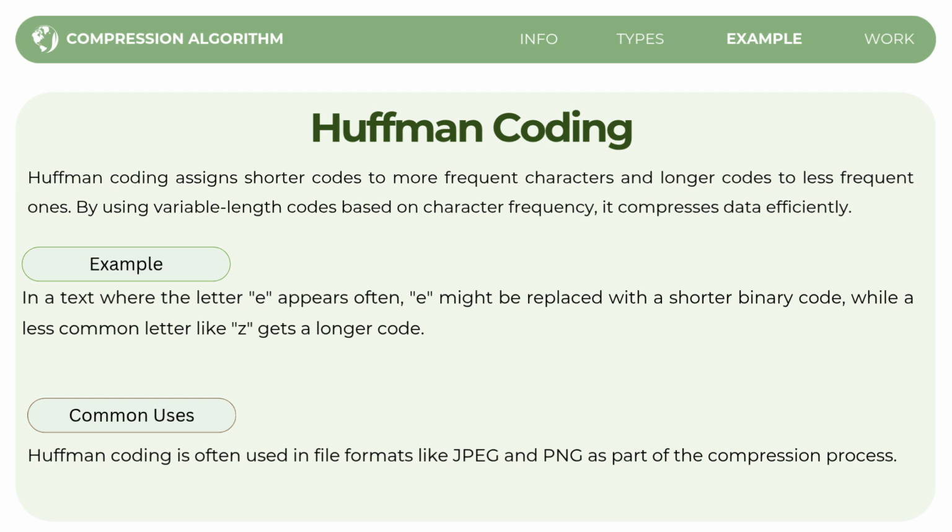The common uses of Huffman coding are in file formats like JPEG and PNG. As part of their compression process, it helps to make these files smaller by efficiently encoding the most common data while still keeping everything understandable when the file is opened again. In short, Huffman coding is a smart way of saving space by giving shorter codes to more common data and longer codes to less common data, making files more efficient to store and transfer.